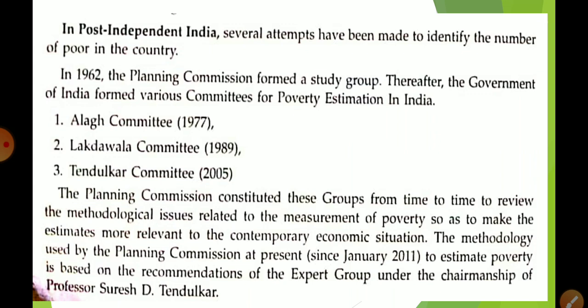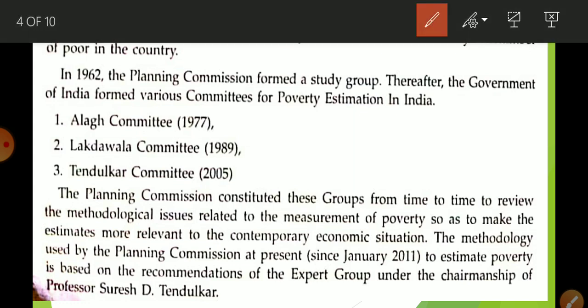Now, next is post-independent India. Post means we are talking about after 1947, when we have our own government, the Indian government. Several attempts have been made to define who are poor and who are not poor. Today we have NITI Aayog, the think tank that replaced the Planning Commission. This time poverty is decided by NITI Aayog and data collection is done by the National Sample Survey, NSSO.